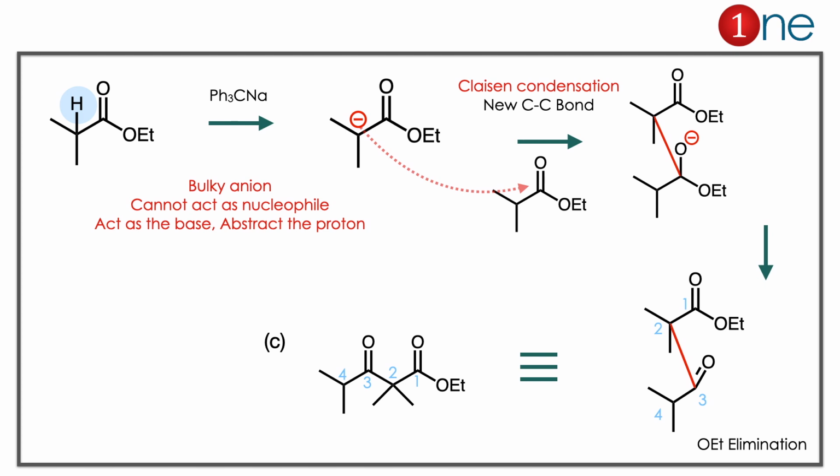It is called Claisen condensation between the esters there. So a new carbon-carbon bond is formed. O- is there. Then O- is quenched by OEt elimination. So if you redraw nicely, you have the answer C. The concepts you have to learn here: a bulky anion always acts as a base, not as a nucleophile. Second thing is Claisen condensation. It always occurs between esters.